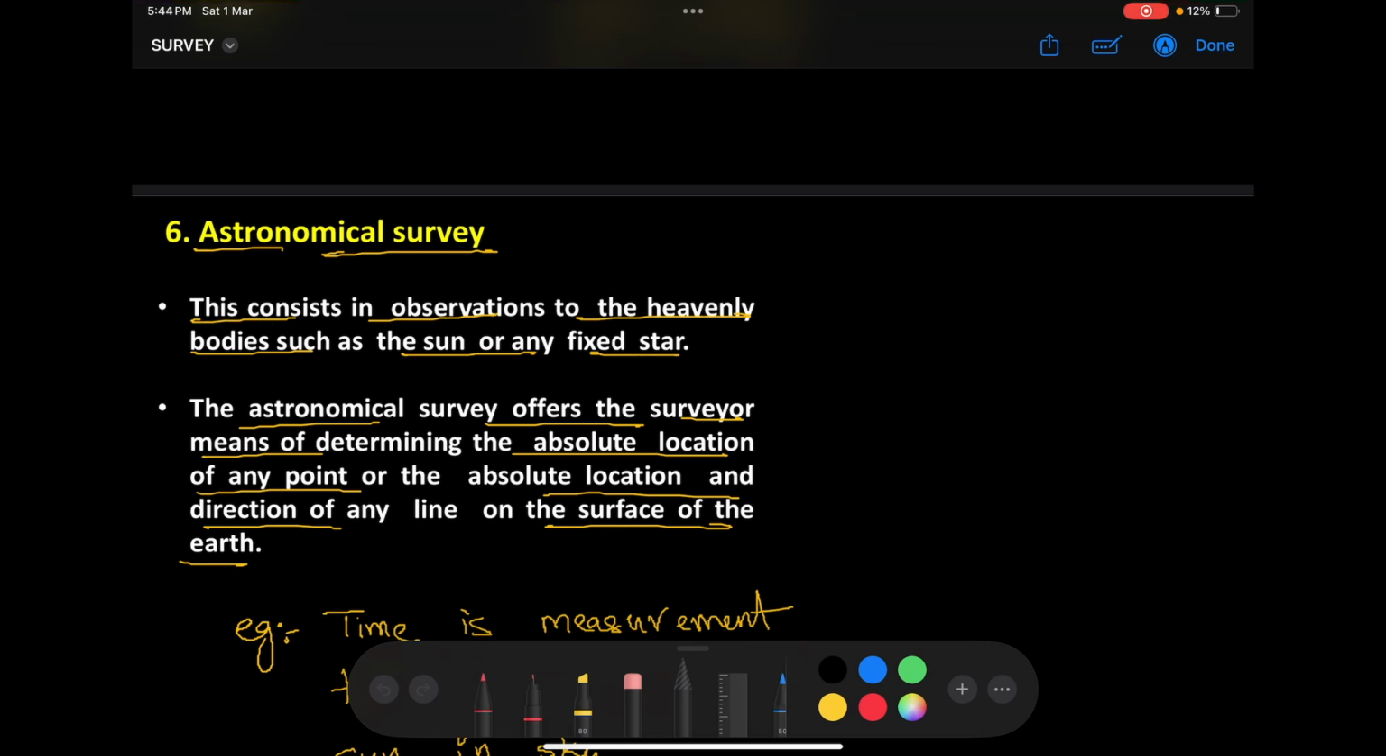Okay. The astronomical survey offers a survey means for determining absolute locations. Absolute means permanent, fixed locations of any point or the absolute location direction of any line on the surface of the earth. Right. Now, there is a measurement that we take daily with respect to the position of sun.